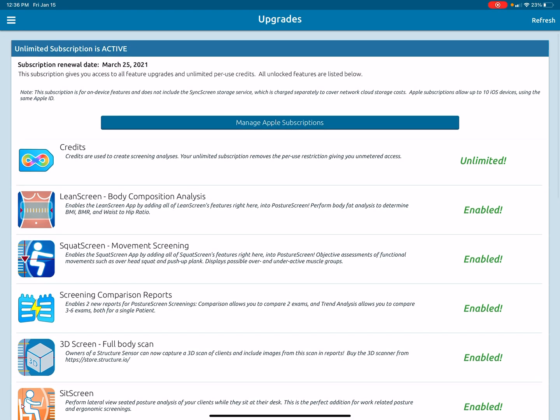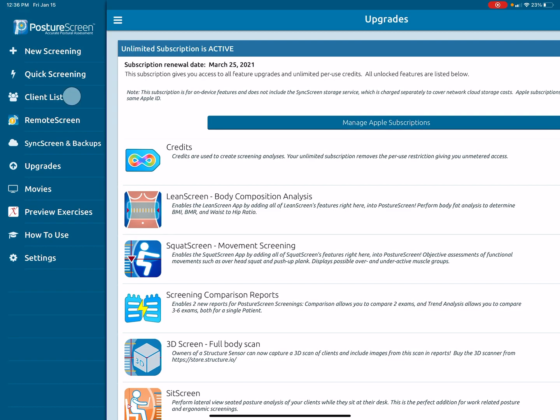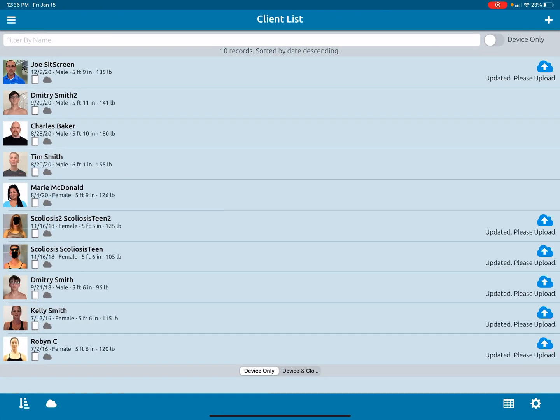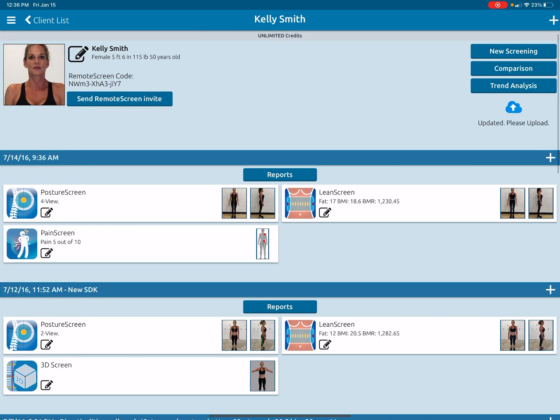So with that said, the next caveat is you need to make sure that your client or patient that you're going to do the evaluation on has multiple exams underneath their account. Oftentimes staff doesn't pay attention and they create duplicate accounts for the same person. So in this case, if they had two posture exams, they created Kelly Smith twice instead of staying in her account. Those practitioners in billing would understand the frustration of staff members accidentally doing this with their billing software. I'm not the only practitioner that's had that happen. Well, it happens here too.